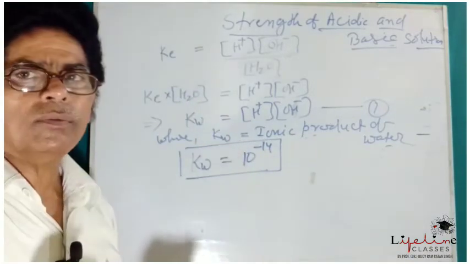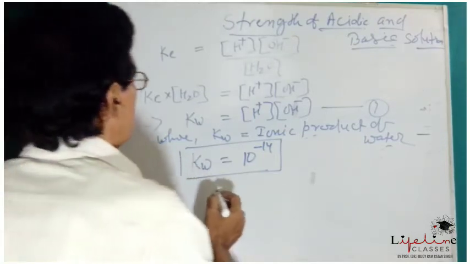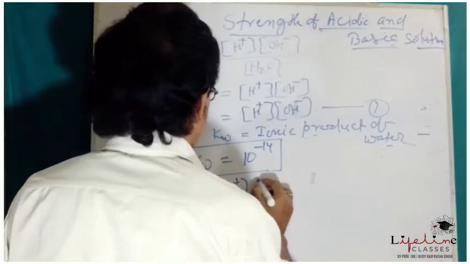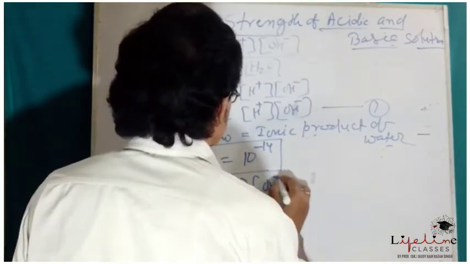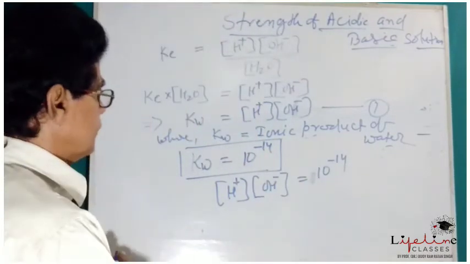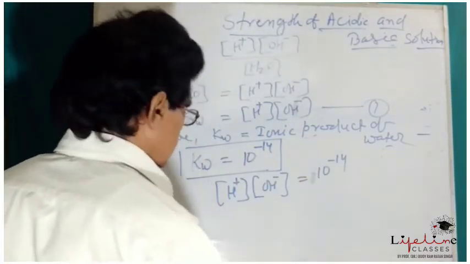What does it mean? It means the concentration of H plus ions times OH minus ions is equal to 10 to the power minus 14.